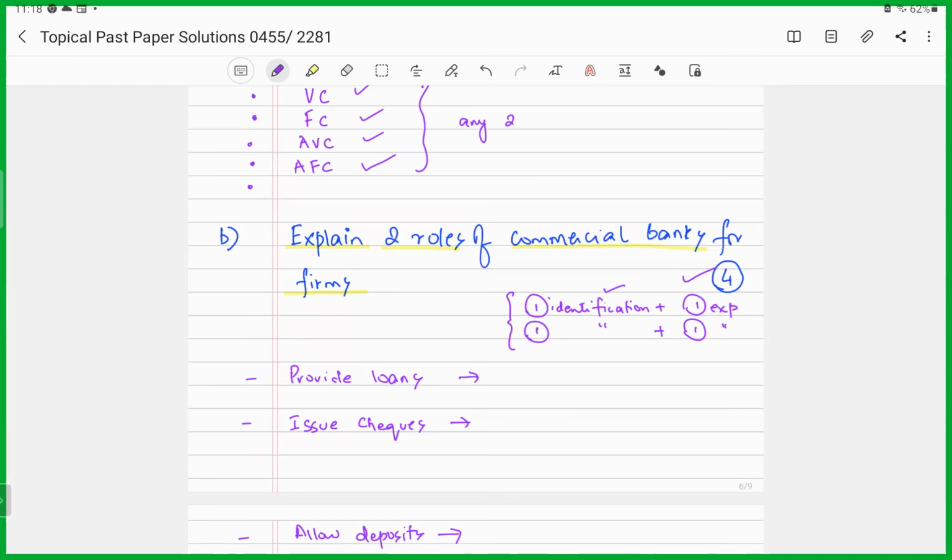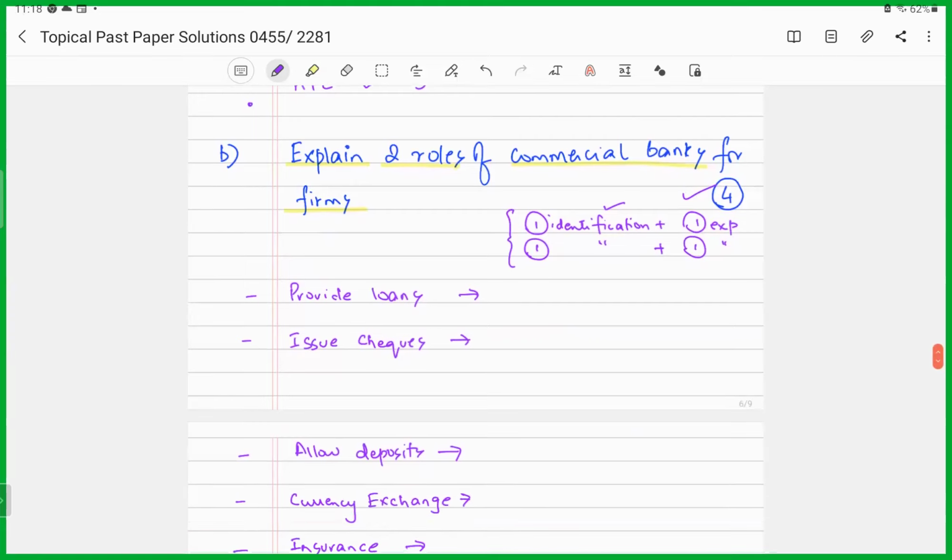All right. Now, the first role for the commercial banks that provides it to the firms, it could be providing loans. How? Now, you've identified one of the roles, now you give the explanation. Now, what explanation can you give under this role of commercial banks?